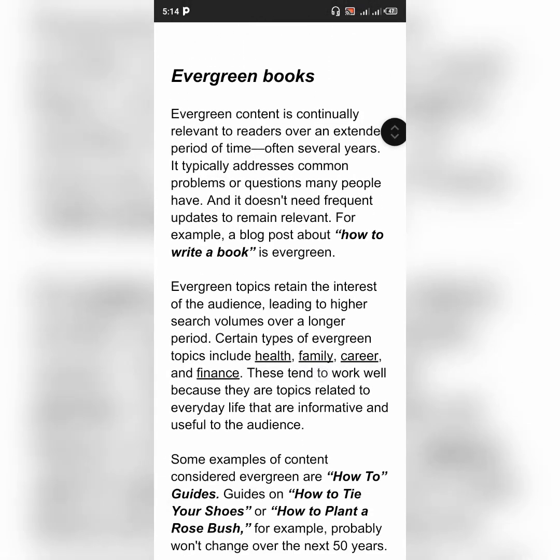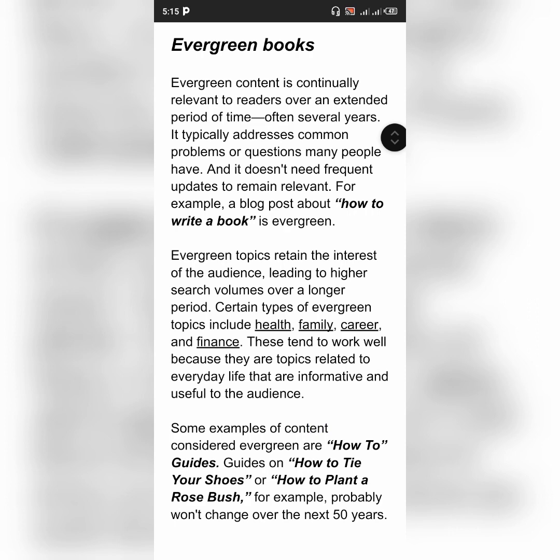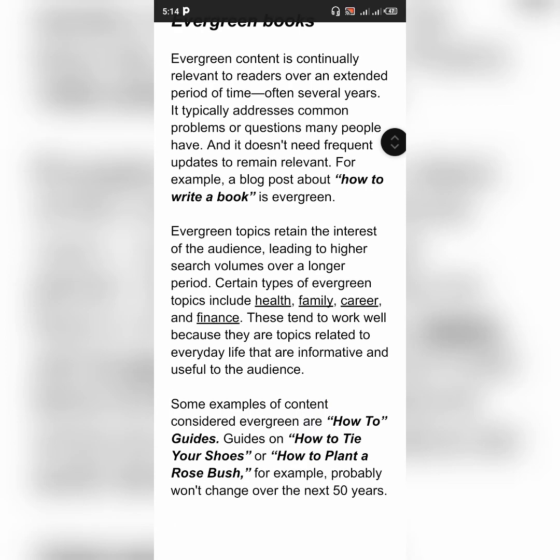And another niche is family. You can create content about family, maybe about family planning, or the relationship between families. Just pick a title under it, and you can write about career, and you can write about finance. So those are the niches under evergreen.